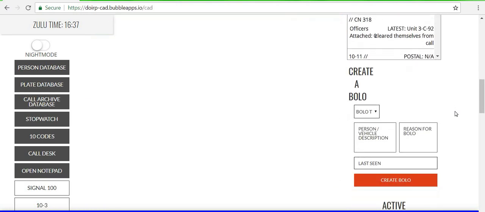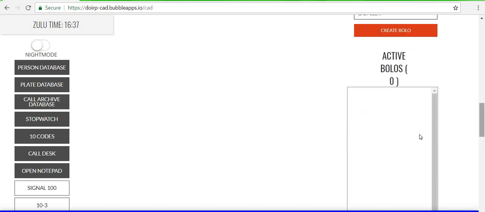Also, as you scroll down, you can see create a BOLO, which obviously everybody knows what a BOLO is. Is it a BOLO on a vehicle or a BOLO on a person? The vehicle or person description, reason for BOLO, and where it was last seen, and then that'll show up on the little BOLO chat down on there, and then you can see all your active BOLOs, which we have none right now.